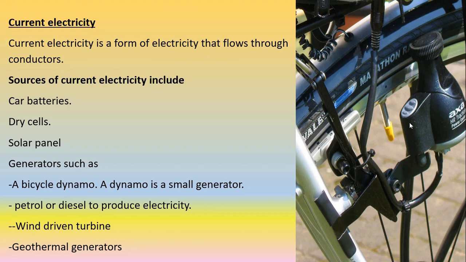A generator is any device that is rotated to generate power. For example, this one is a bicycle dynamo. You have to keep adjusting this knob through riding. The rubber rubs against that knob to produce electricity. That's the smallest generator we can have.